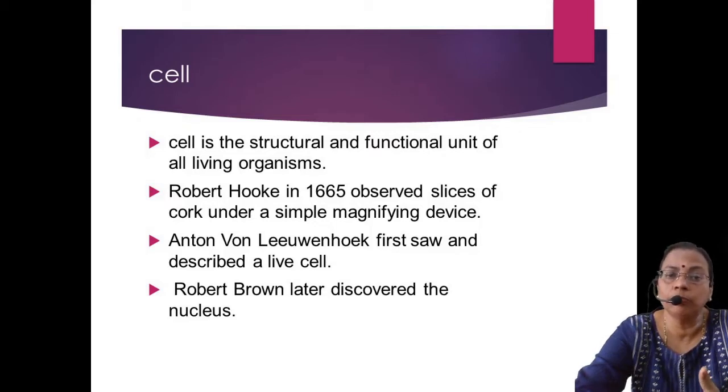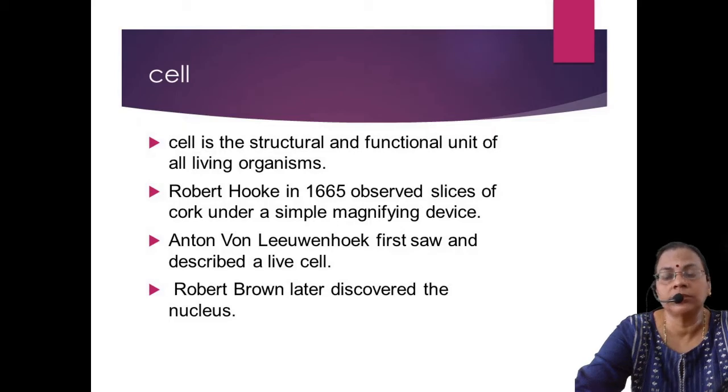Later, with more and more magnifying lenses, especially Antony von Leeuwenhoek observed a living cell. Corpuscle was a dead cell, and the living cell was observed by Antony von Leeuwenhoek, who made a primitive form of microscope. And later, when the scientists developed many other very advanced forms of microscope, within the cell itself a darkened body was identified by another scientist, Robert Brown.